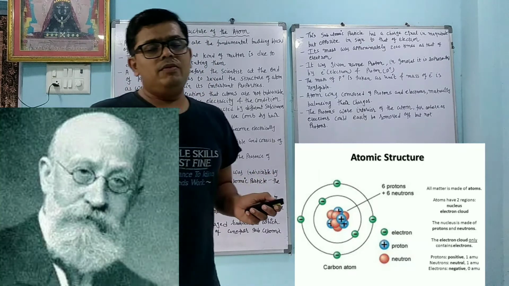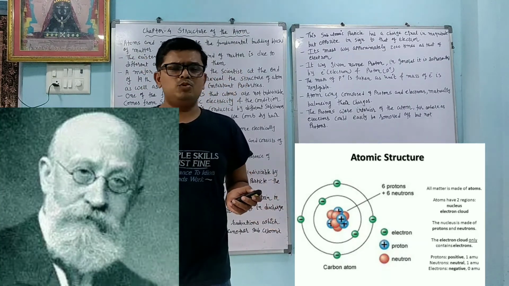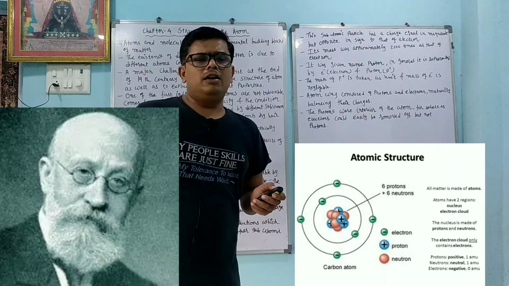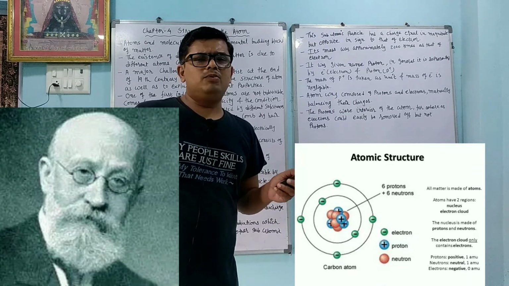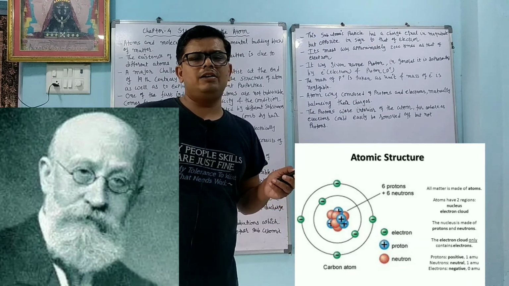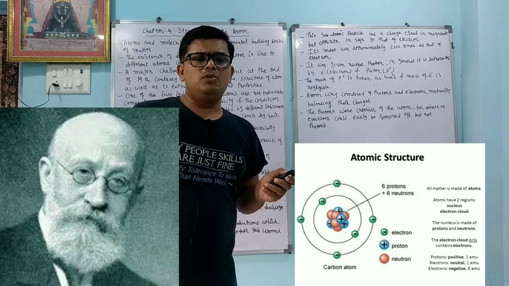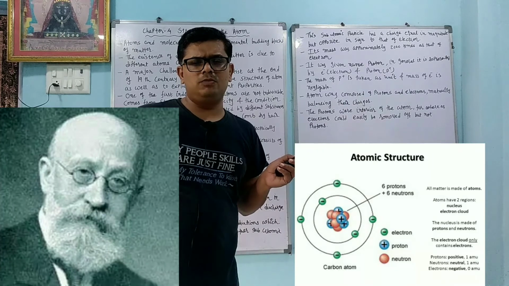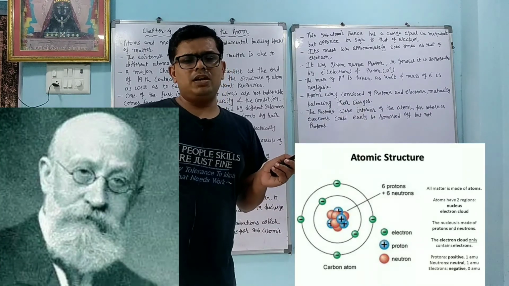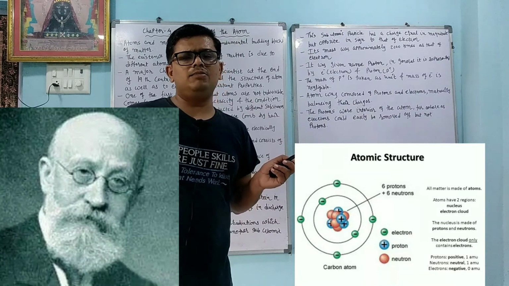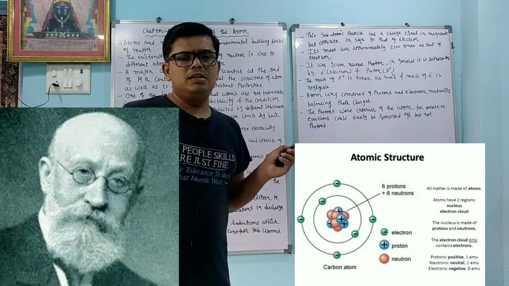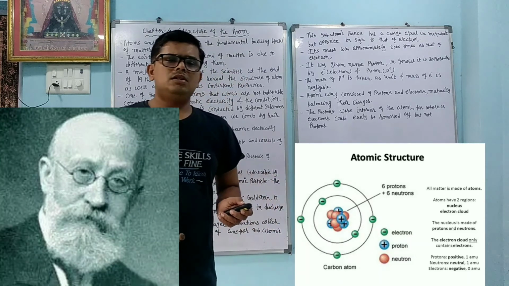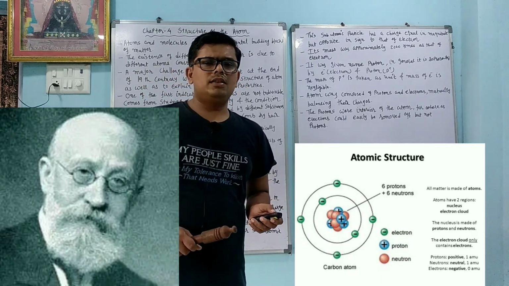So dear students, today we started the new chapter, and it is the most important, the structure of atom. In that we learned that till now Dalton had said that the atom is indivisible, but the atom is divisible into what? Proton, neutron and electron. After that several experiments were done by J.J. Thomson, Goldstein, James Chadwick. After that we came to know that the atom is divisible into proton, neutron and electron. So this is all about today's portion. Thank you so much.